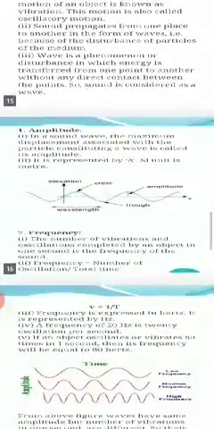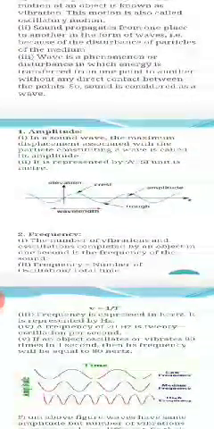Amplitude, time period, and frequency of a sound. These are the three basic characteristics of a sound wave. Sound waves are produced by to and fro motion, or we can also call it oscillatory motion. A sound wave needs a medium to propagate from one place to another. When sound waves travel from one place to another, they produce disturbance in the medium, and this disturbance is considered as the wave.